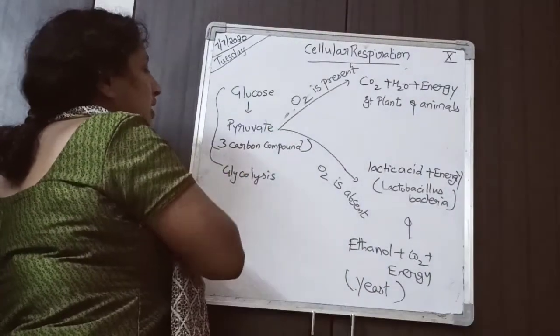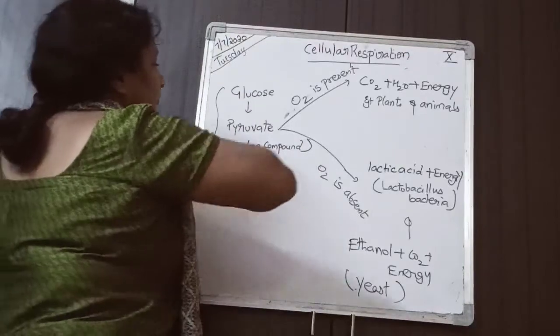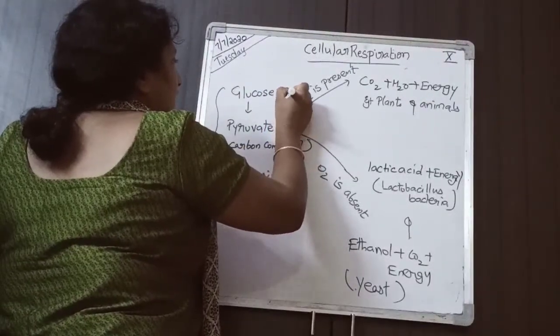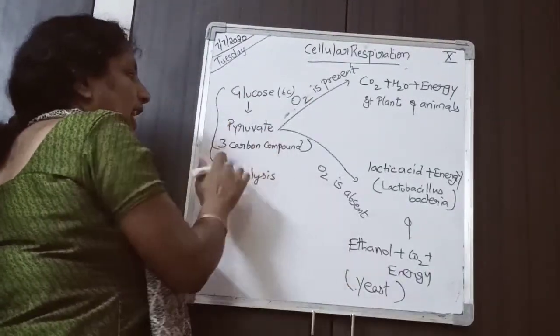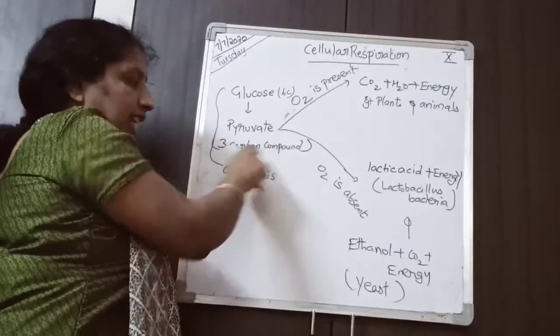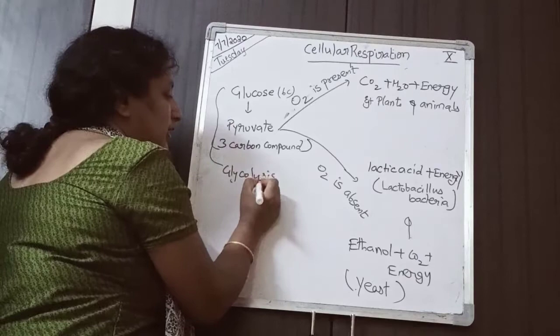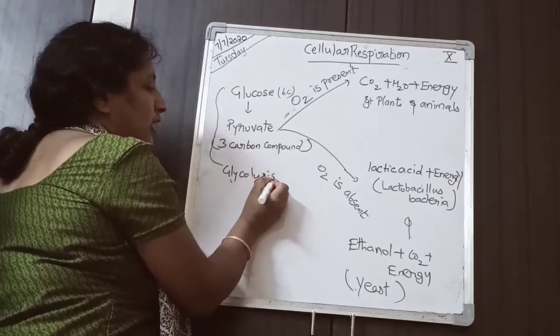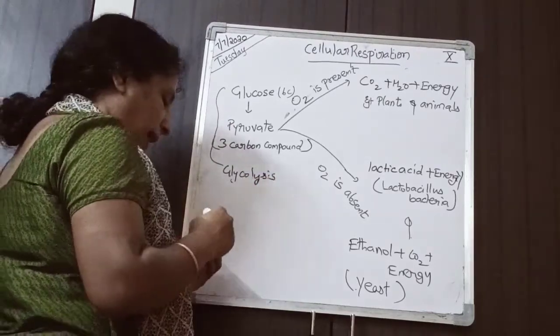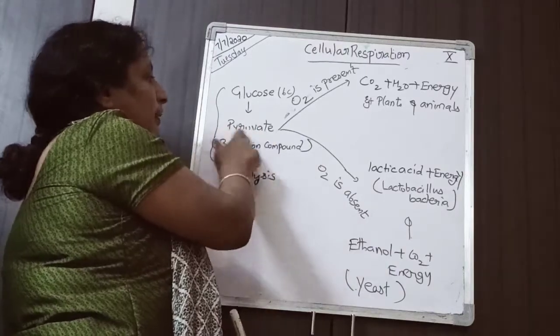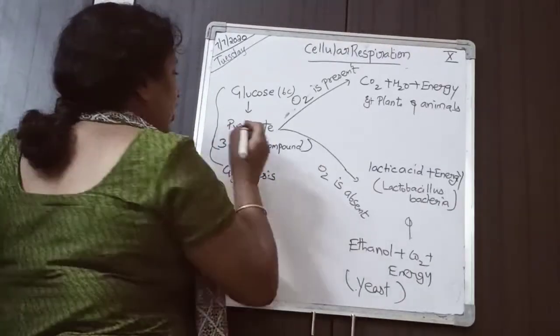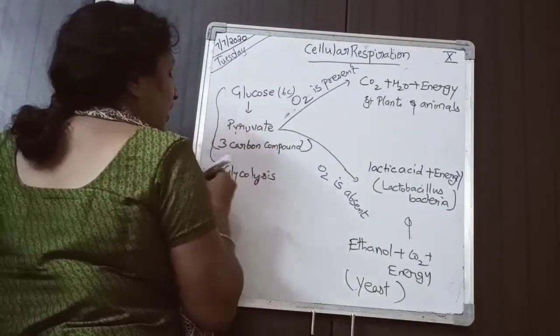Glucose, the 6 carbon molecule, is converted into pyruvate, a 3 carbon compound. This process is called glycolysis. Now, what will be the fate of the pyruvate?